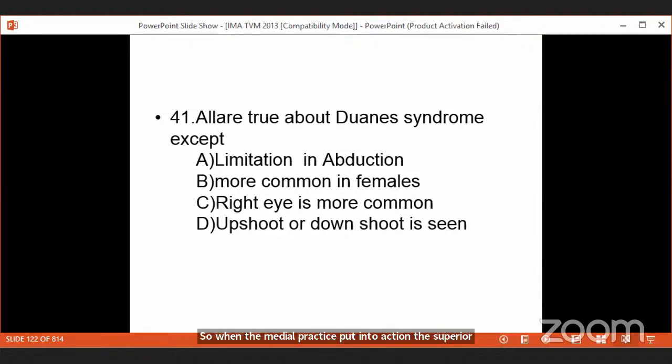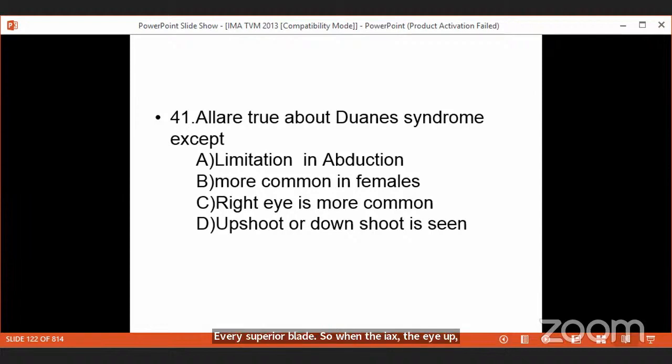So the features of Duane's syndrome are limitation of abduction, the eye is orthophoric, and there is co-contraction of the medial rectus and lateral rectus, so the eyeball retracts and the palpebral aperture narrows down. There is also co-innervation of the superior or inferior oblique, so when the eye adducts, it upshoots or downshoots. It is common in females on the left side of the body.